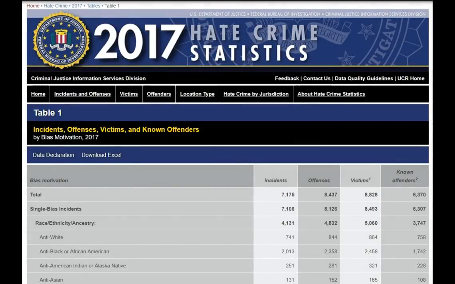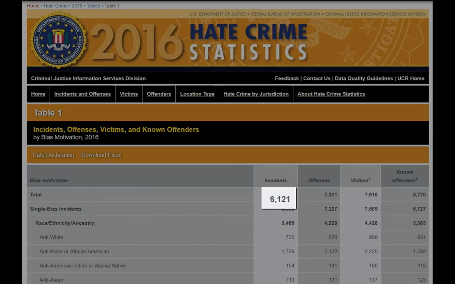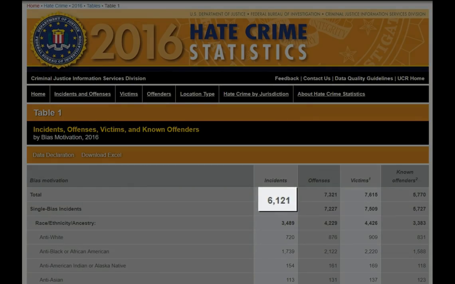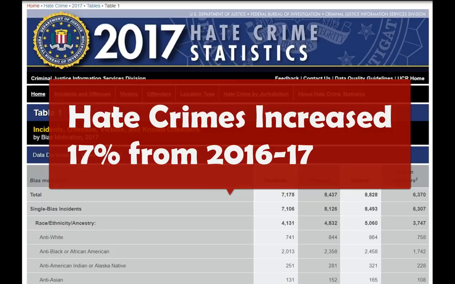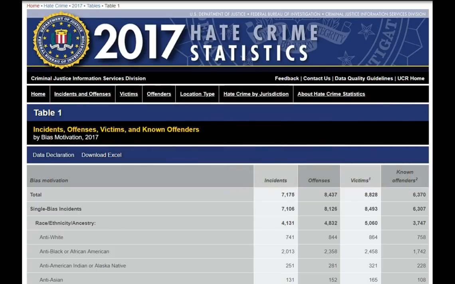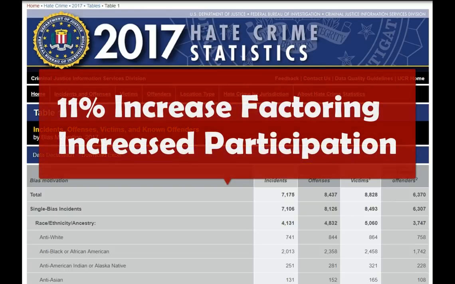And if we compare that with the previous year, 2016, we see that there's 6,121 instances. So the number increased by 1,054, which is about a 17% increase year over year. So that's where all the news headlines saying that there's a 17% increase in hate crimes came from. Although, as we saw earlier with the participation table, we would have expected a 6% increase anyway. So really it's more like an 11% increase from the year prior.